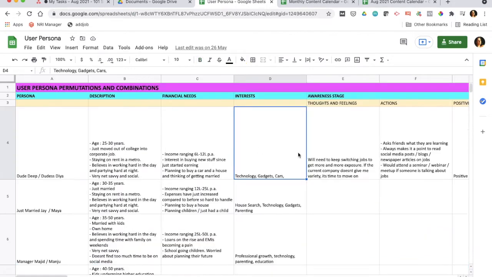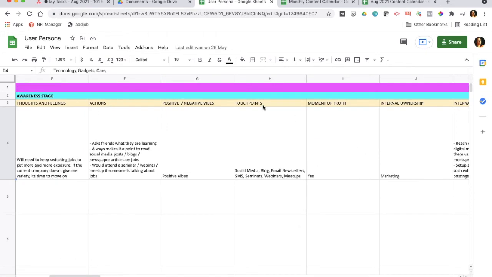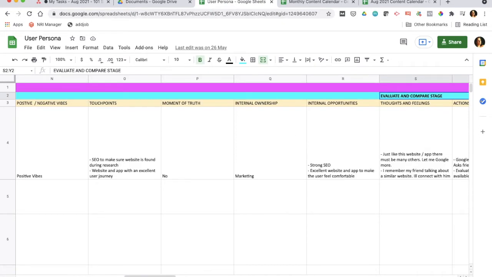Now, once you have identified your user persona, the sheet has divided the thought process of that user into various stages. There is an awareness stage, followed by a research stage, then an evaluate and compare stage.